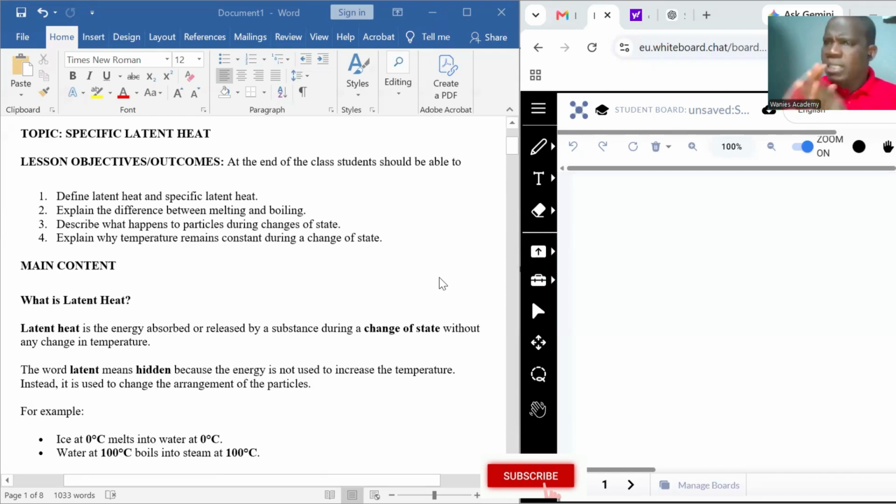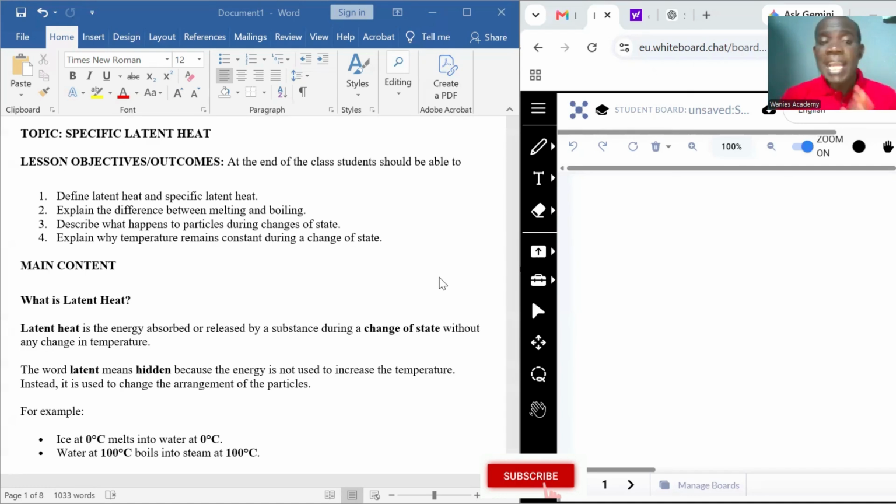Now, what is latent heat? When you hear the word latent, it means hidden. So latent heat is the energy absorbed or released by a substance during a change of state without any change in temperature. Let me go again.